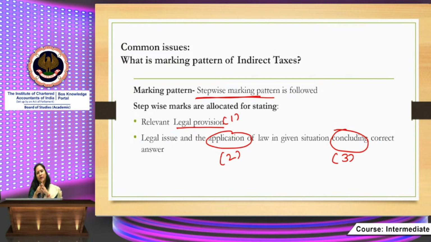A question could be whether the given activities are taxable or not, whether we need to pay GST in the following scenario or not. So you should know whether the activity is taxable or not. If it is taxable, is there any exemption provided in the exemption notification? Then you need to conclude ultimately whether GST is payable or not payable. If GST is not payable in a particular activity, there can be two reasons: either the service is not taxable at all, or the service is taxable but due to some exemption notification, it is exempted under GST.